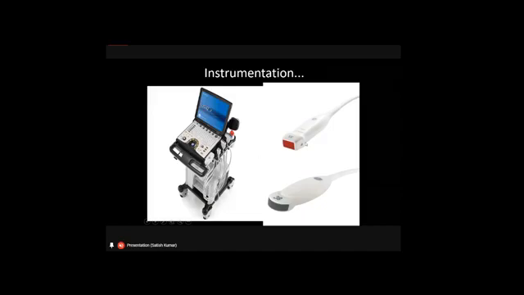The first one with a red tip, this transducer, is called a sector transducer or a sector probe. This is the ultimate probe we use for the cardiac, and we call it a cardiac specific probe. And the other one is called a microconvex probe. This also can be used as a cardiac probe. I will just let you know the difference between these two probes and why the sector probe is considered the most specific cardiac probe.